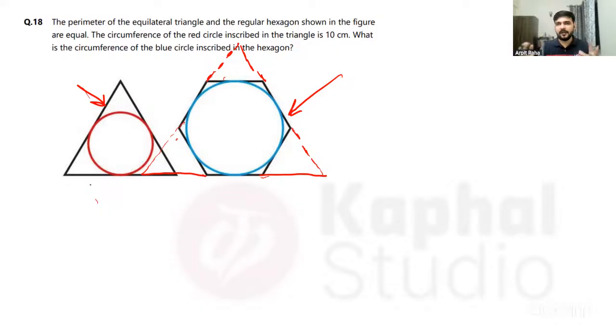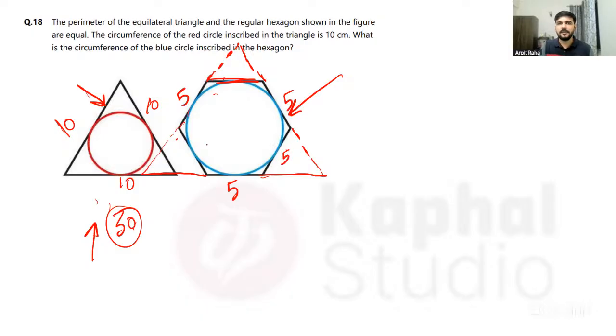Now if we take equal perimeters, for our easy way, let's take the perimeter as 30 so that every side is 10. In the hexagon, how many sides are there? 6. So that will also be 30 according to the question. So every side will be 5. Correct? All these sides would be 5. Now, as we do every time, we can divide the hexagon into equilateral triangles. Now see, this question is over.